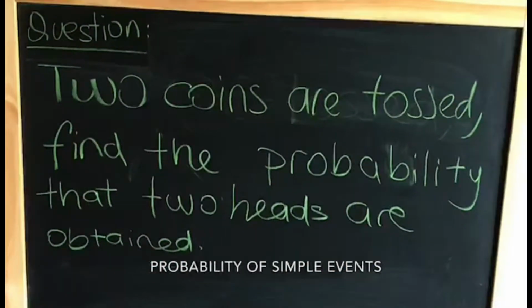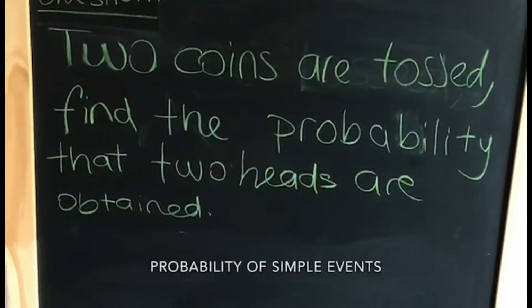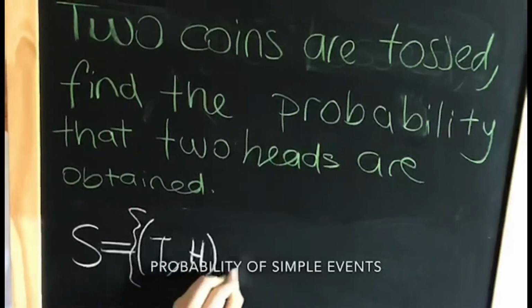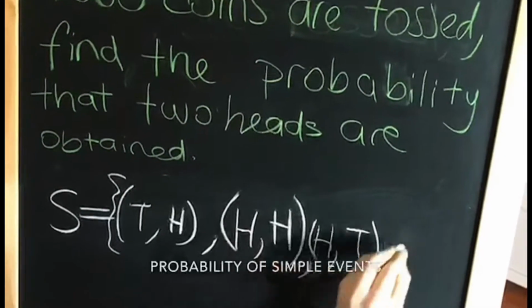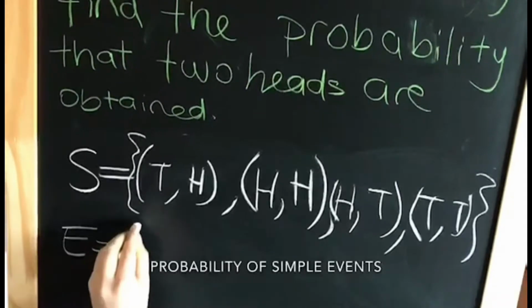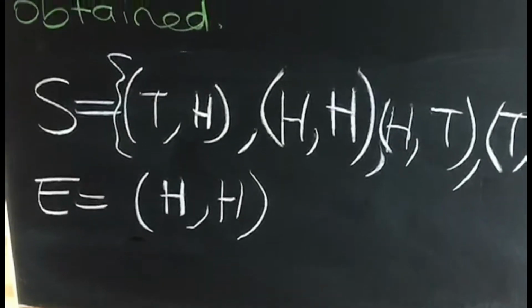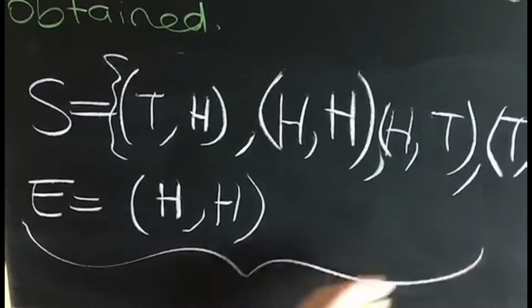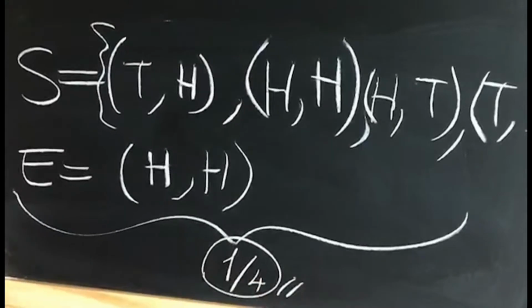Question: 2 coins are tossed. Find the probability that 2 heads are obtained. Note, each coin has 2 possible outcomes, heads and tails. The sample space S is T, H, H, H, H, T, and T, T. E is the event's 2 possible heads.